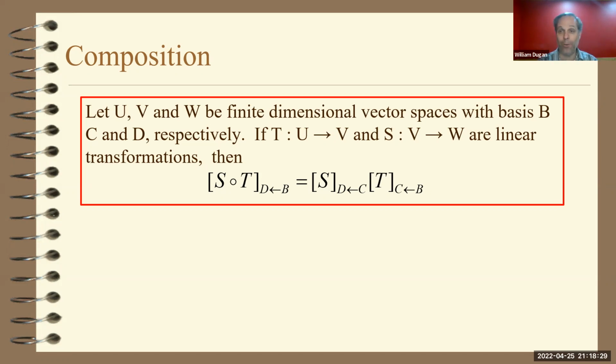Each of them are just the matrix of a transformation. In this case, it's the product of the matrix of S from C to D with the matrix of T from B to C.